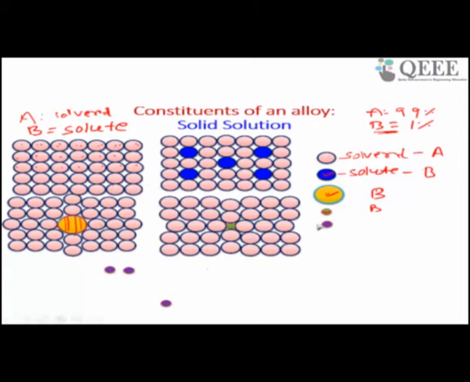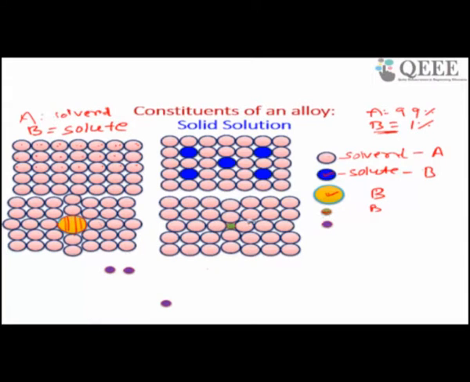Now I have forcefully added a few percent of B atoms, which are of bigger size, in my solvent. Depending upon the percentage of B atoms, it will change the atomic order in that particular domain. It is disordered.